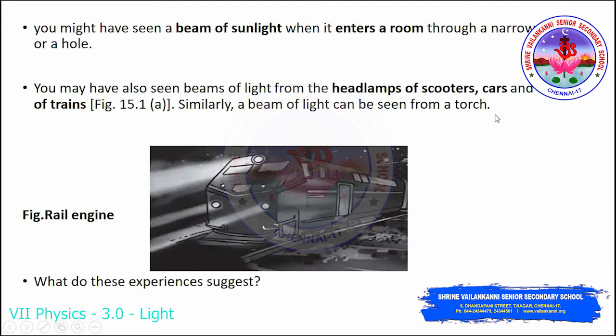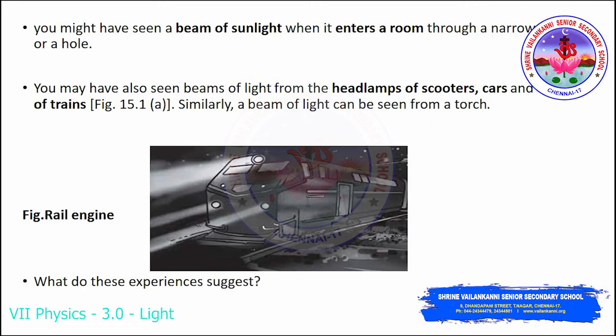Okay, so now if you see here, there are so many examples you can relate to the concept of light. You would have seen the beam of sunlight during the daytime entering a room through a narrow opening or a hole. Even if you have a small hole, the sunlight will pass through it. So the beam of light will enter your room through the hole or the narrow opening of your window. You might also have noted the beams of light from the headlamp of a scooter or car or the engines of trains. So what do all these experiences suggest?